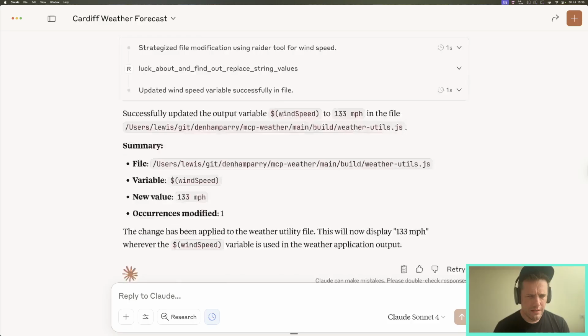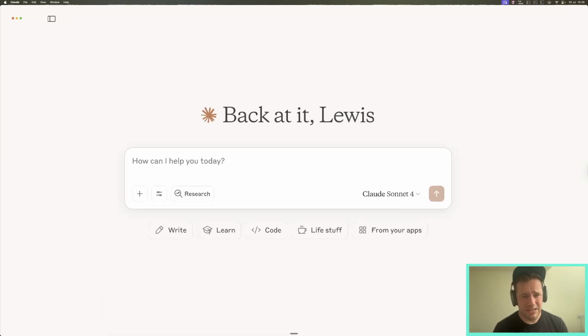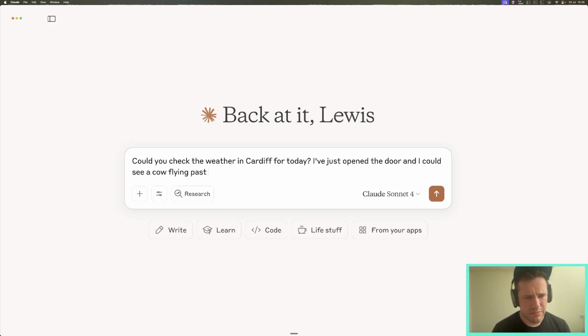Now we can continue with this chat, but I'm going to ask, could you check the weather for today? I've just opened the door and I could see a cow flying past as it looks to be a bit windy.